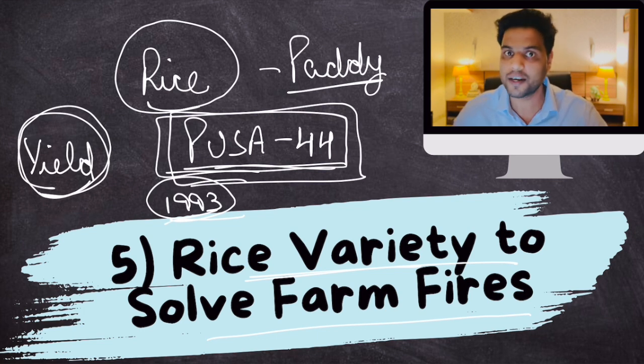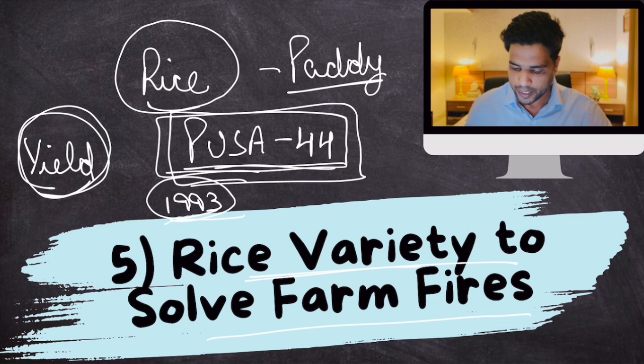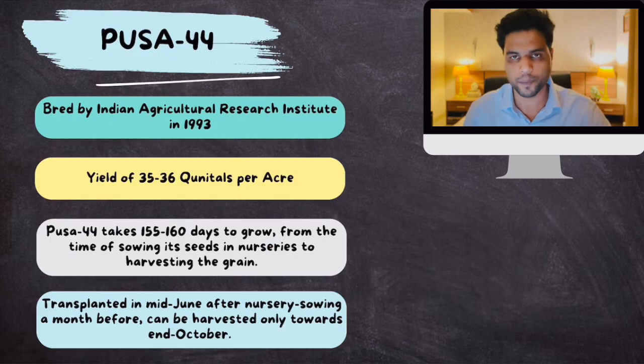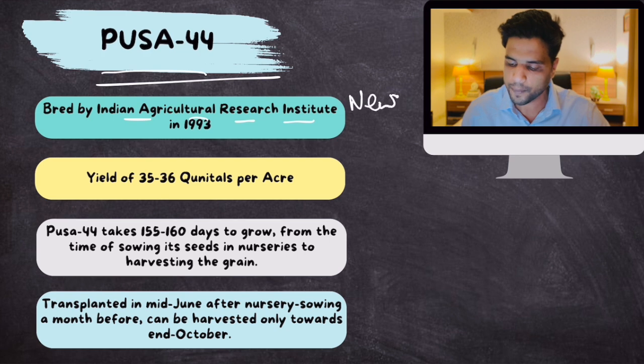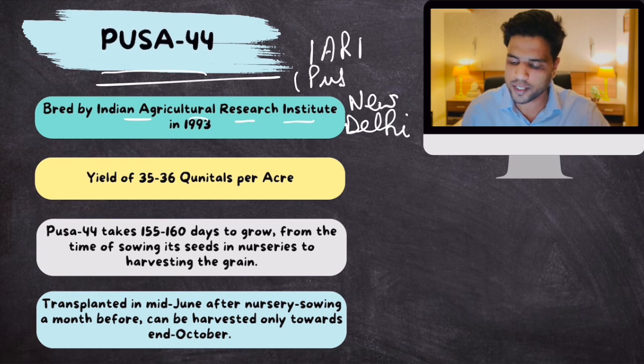Now, what was that environmental cost? Let's talk about Pusa 44. Most farmers use Pusa 44. Now, to know about Pusa 44, you need to know about it because MCQs might be created out of this also. This seed variety was created by the Indian Agricultural Research Institute, which is in New Delhi. This research institute, IARI, is also popularly known as Pusa Institute. That is why the seed created by them was called Pusa 44. It was launched for farmers in 1993.